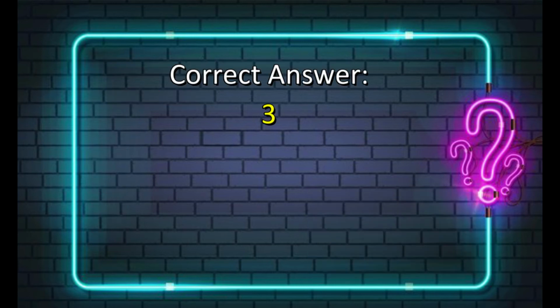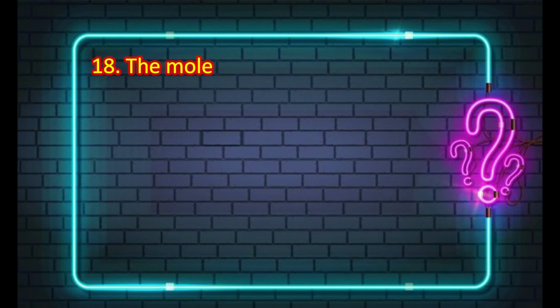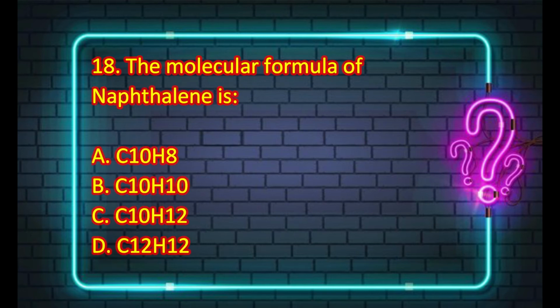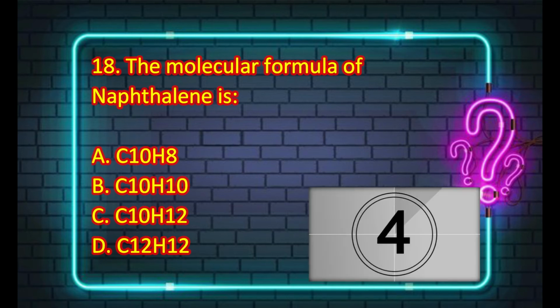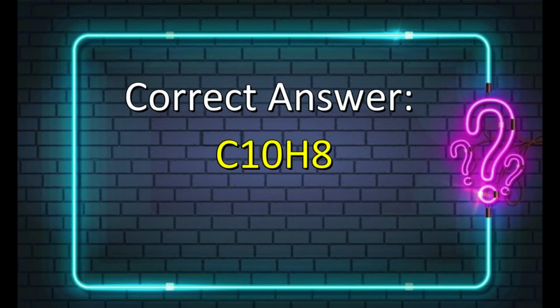The correct answer is 3. The next MCQ is the molecular formula of naphthalene is C10H8, C10H10, C10H12 or C12H12. The correct answer is C10H8.